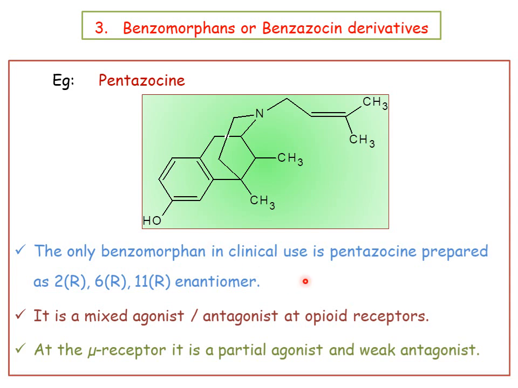So coming to some information about pentazocine, the only benzomorphan in clinical use is pentazocine, prepared as the 2R, 6R, 11R enantiomer. This is important for the GPAT examination. What type of enantiomer is useful for clinical use? The 2R, 6R, 11R enantiomer. It is a mixed agonist and antagonist at opioid receptors. At the mu receptor, it is a partial agonist and weak antagonist. This is also important.